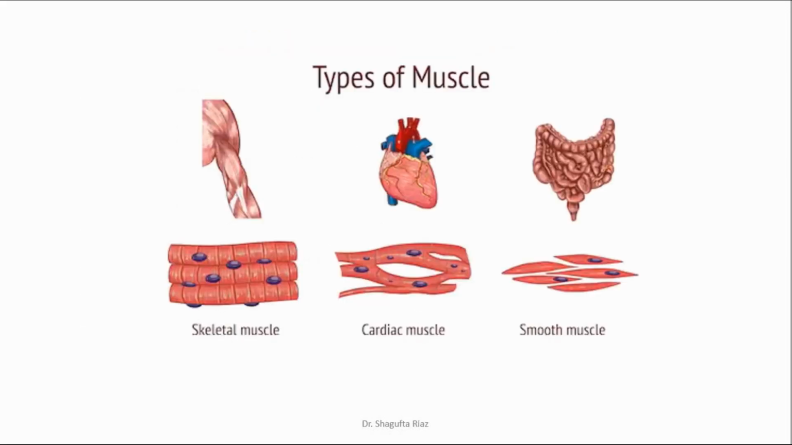Now the types of muscles. There are three types of muscles in our body: the skeletal muscles, cardiac muscles, and smooth muscles. As their names indicate, skeletal muscles are basically associated with the skeleton. They are attached to the bones; that's why they are named skeletal muscles. Then cardiac muscles: the word cardiac means heart. These muscles are present only in our heart; that's why they are known as cardiac muscles. The smooth muscles are present in the hollow organs, our internal soft and hollow organs.